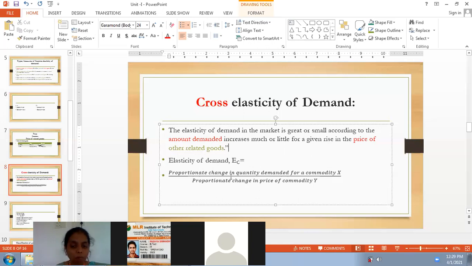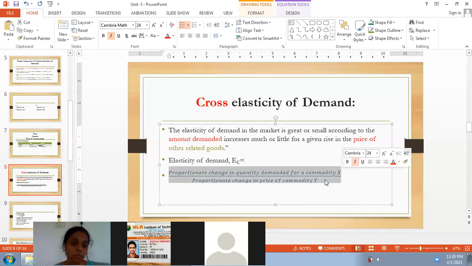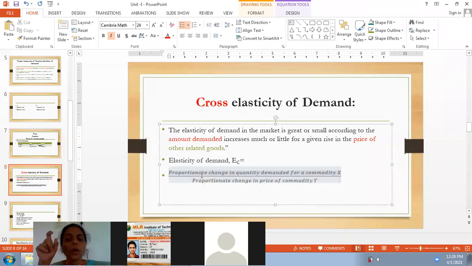Now how will we write cross elasticity of demand? Guys, till now we have never specified X and Y, but here we are specifying. Why? For cross elasticity, we require a minimum of two products. In the numerator, we take the proportionate change in quantity demanded for commodity X, divided by the proportionate change in the price of commodity Y. Demand for one product, price of another product.